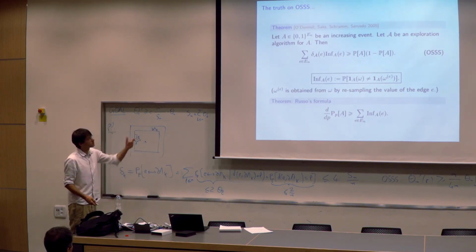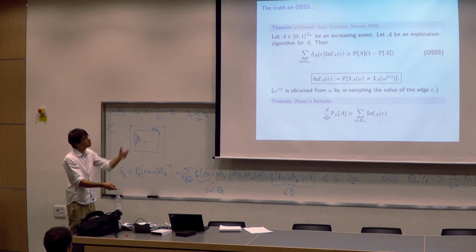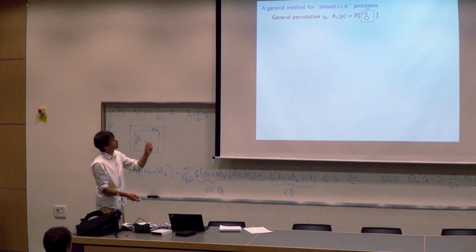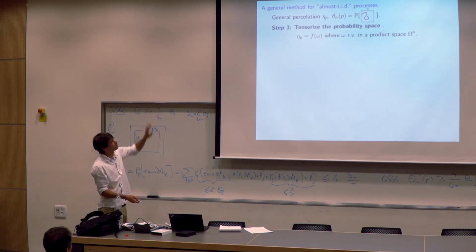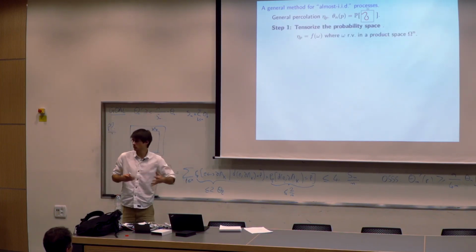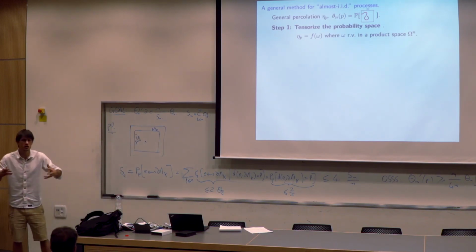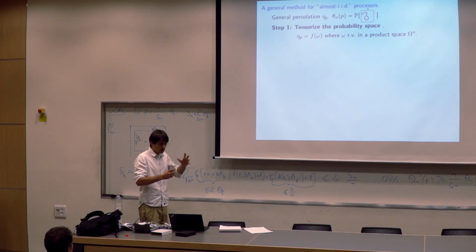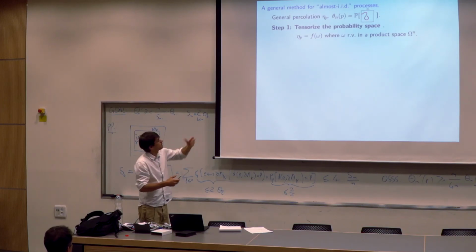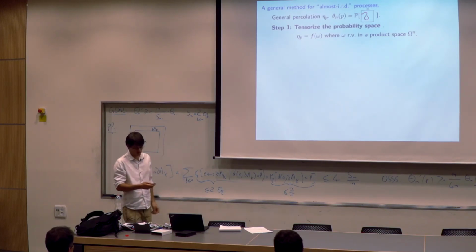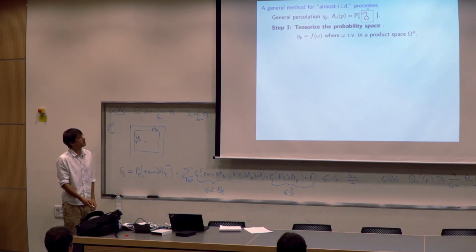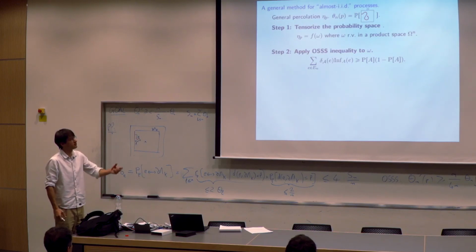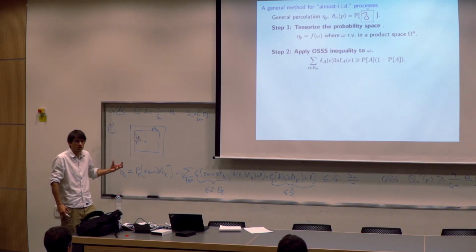So what you want to do in a model with dependencies is show these two types of inequalities. So imagine you have a model with dependency. The first thing is that you want to write your space as a product space. You want to tensorize it. So for example, you would like to write it as a nice function of a product of random variables. Then in this product space, you can apply the OSSS inequality. Actually, it was not restricted to Bernoulli percolation.